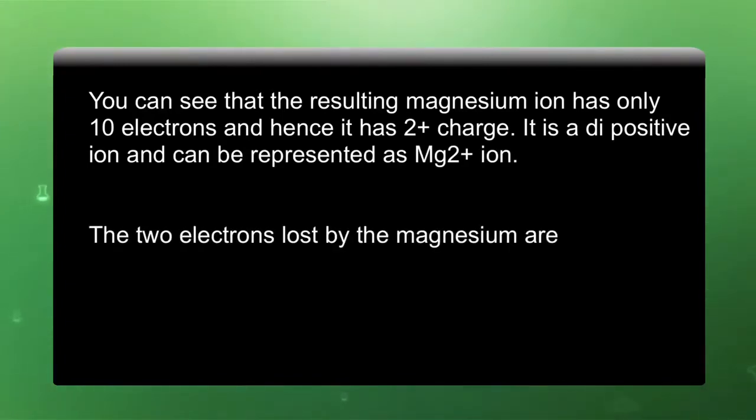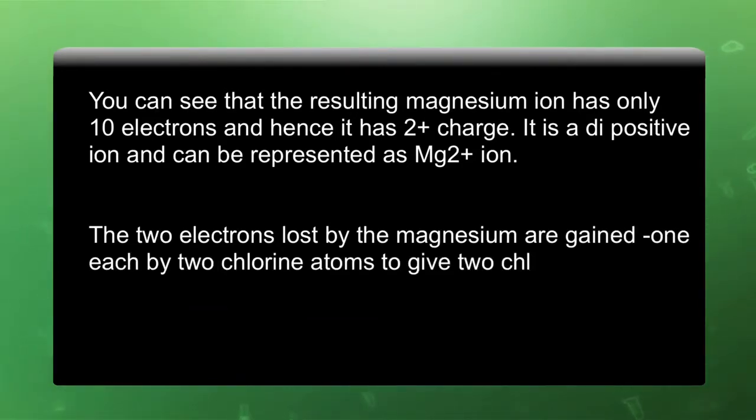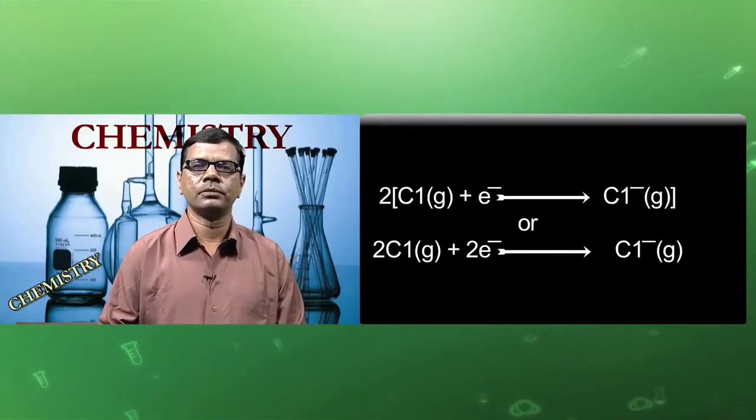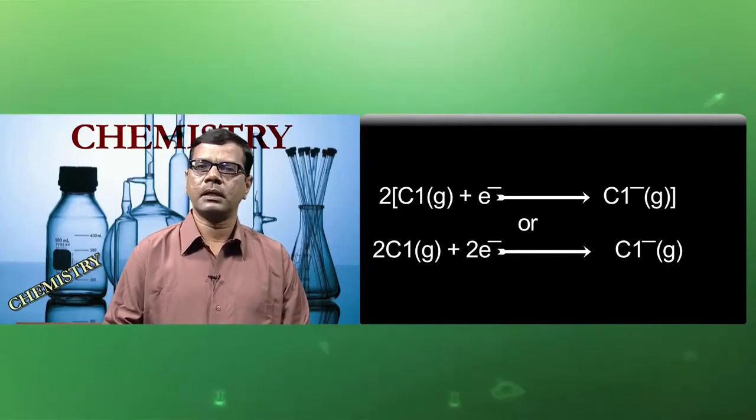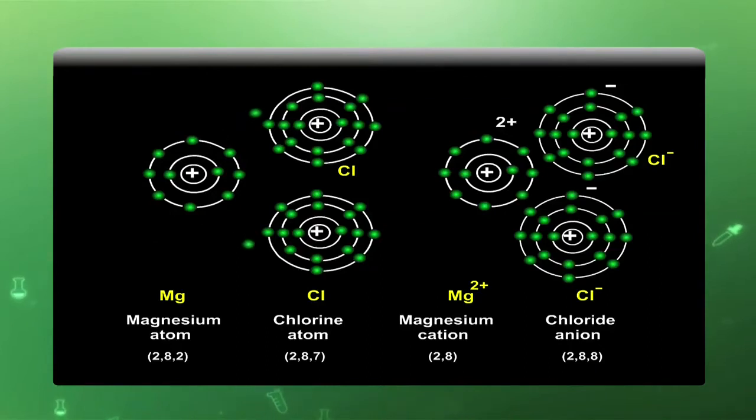The 2 electrons lost by the magnesium are gained one each by 2 chlorine atoms to give 2 chloride ions. This can be represented by the gaining of electrons by 2 chlorine atoms, which are finally converted to 2 chloride ions. Thus, 1 magnesium ion and 2 chloride ions join together to form magnesium chloride, MgCl2, by the electrostatic force of attraction, which results in the formation of an ionic bond between magnesium and chlorine atoms.